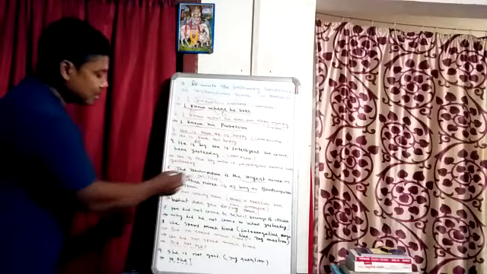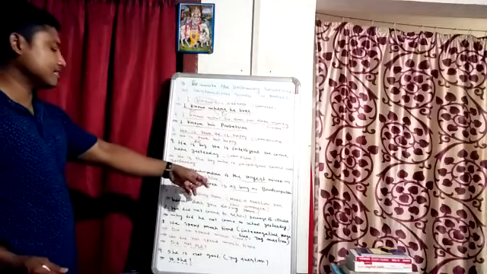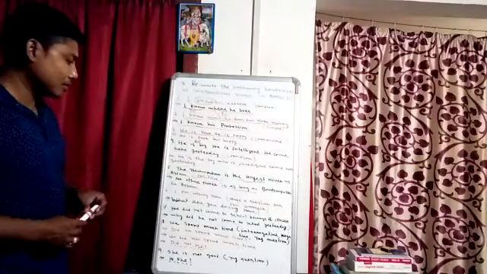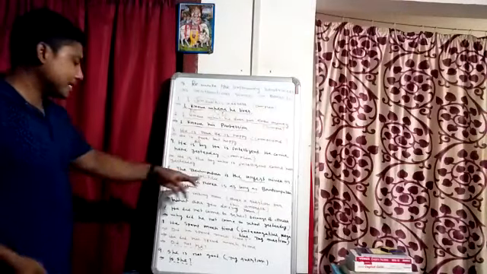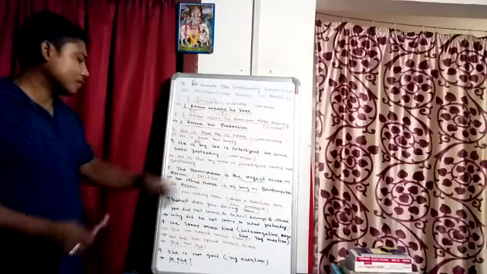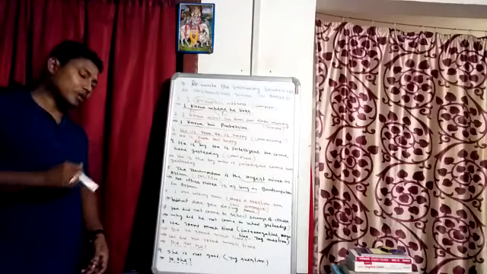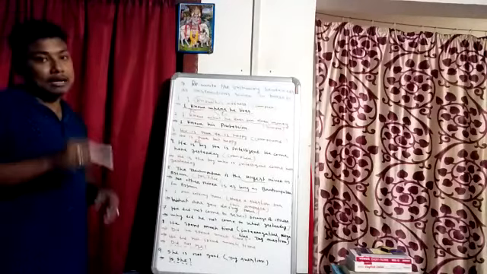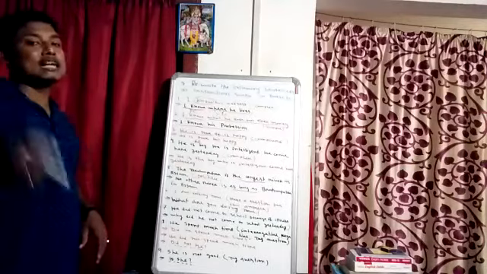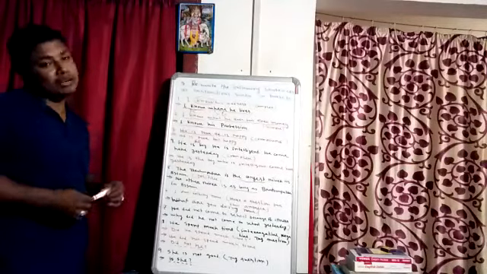Suppose instead of positive degree, if the instruction is given to make it comparative degree, then what will be the answer? The answer will be that Brahmaputra is longer than any other river. Long is the positive form, longer is the comparative form, and longest is the superlative form. So here we have to use longer. The Brahmaputra is longer than any other river. We have to compare it with any other river of Assam.